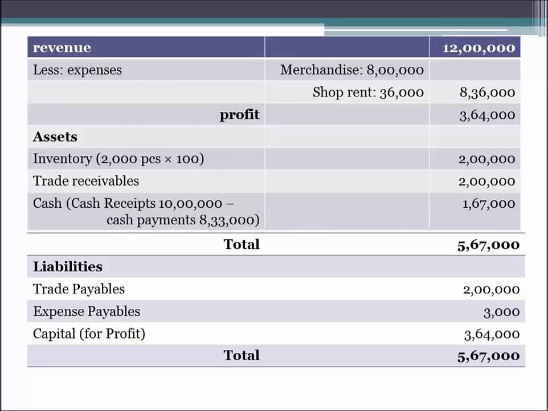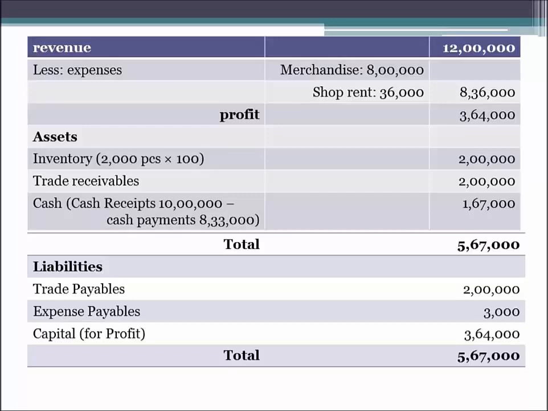The financial position means the assets and liabilities of the business. What are the assets which the company owns, and what are the liabilities which the company owes to third parties. So, assets are, number one is the inventory. What is inventory? Inventory is the unsold merchandise.